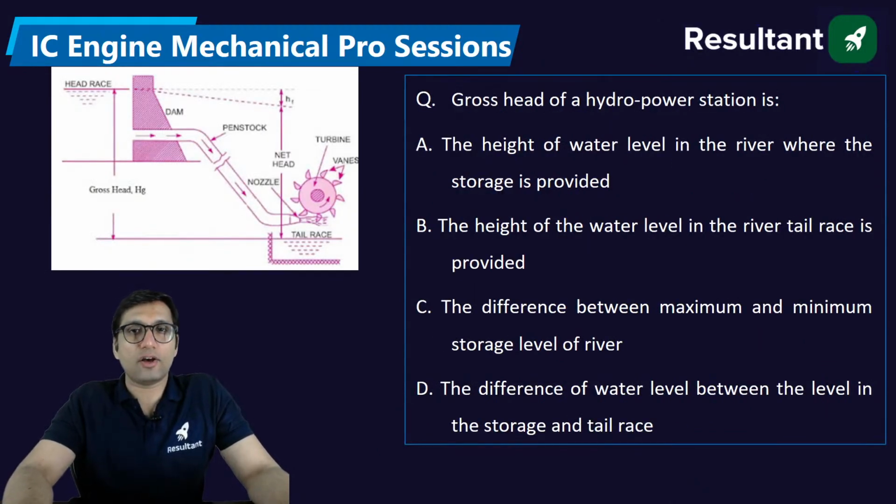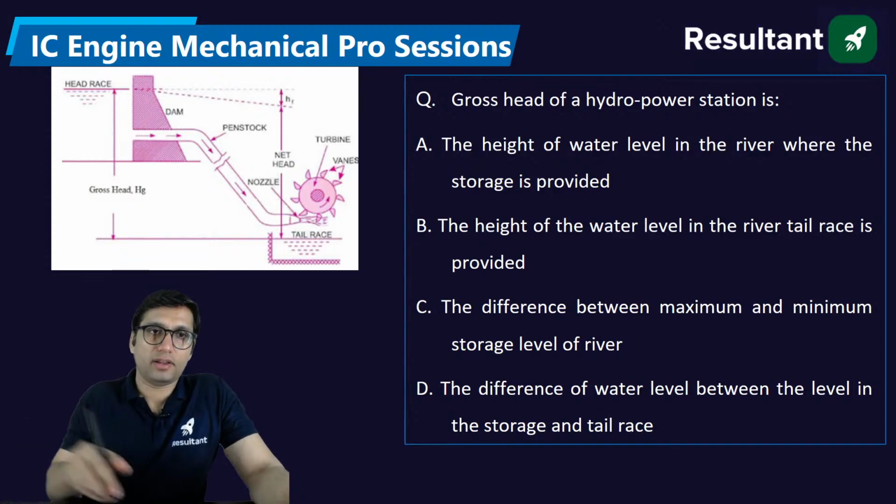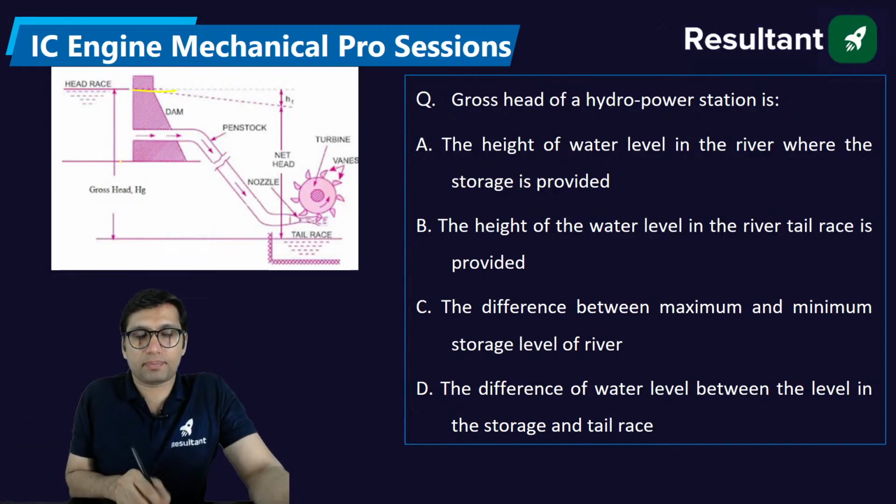The gross head of a hydropower station is, what is gross head? Gross head is not the net effective head. Gross head is the total head from the particular point where water is stored, like this point, to the point where water is discharged to the tail race, this point.